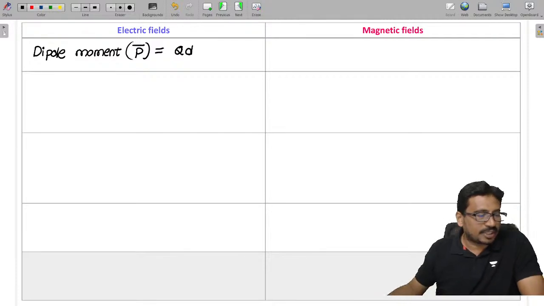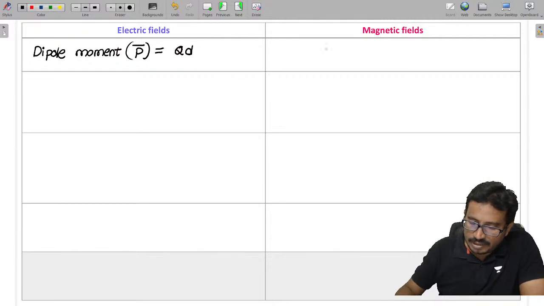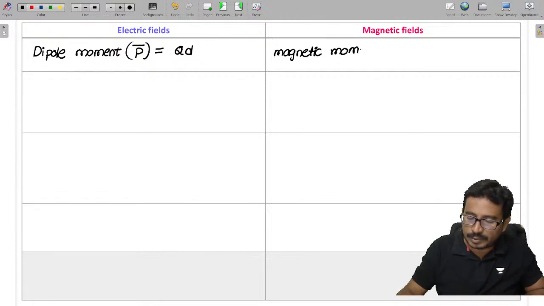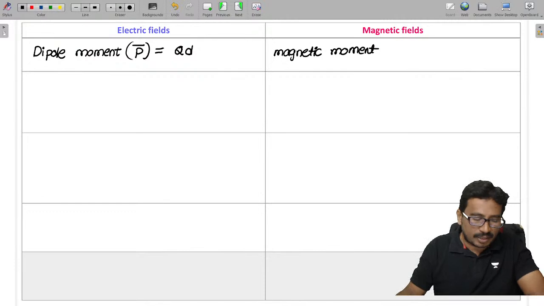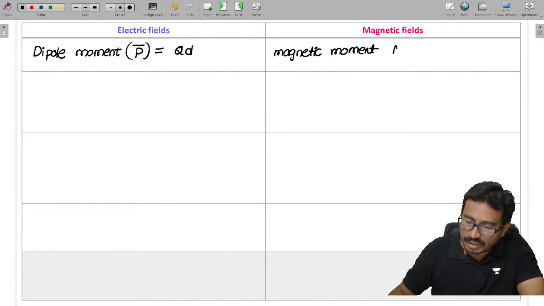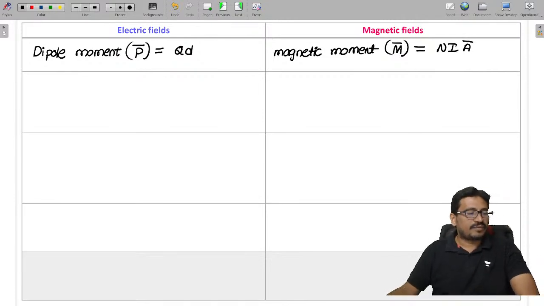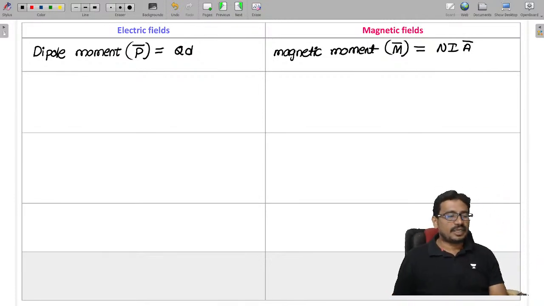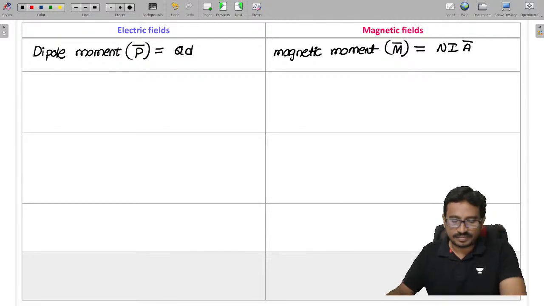In the magnetic field, we have a magnetic moment, denoted by capital M, which is given as NIA, where N is the number of turns, I is the current, and A is the area of cross section.